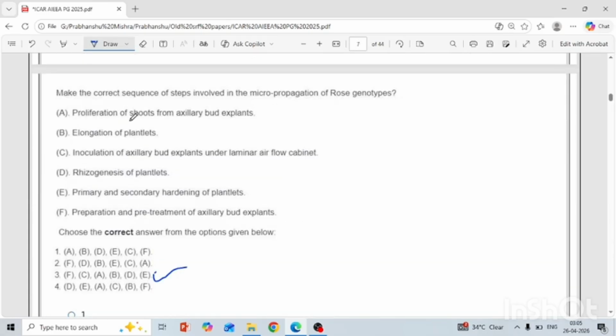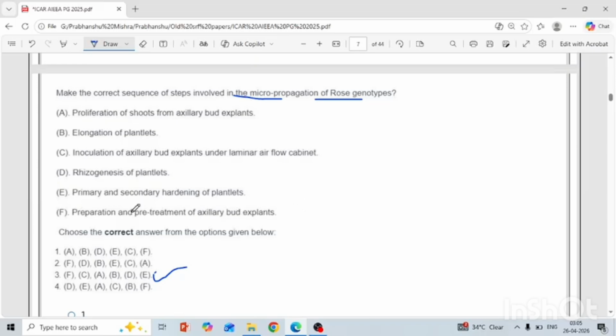Another question is the proliferation of the shoots from the axillary bud of the explant. Basically, they are asking about the micropropagation steps in rose genotypes. So you just read and try to fix how to sequence it from the initial start to the last. So in the first stage, the explant, where is the explant here.